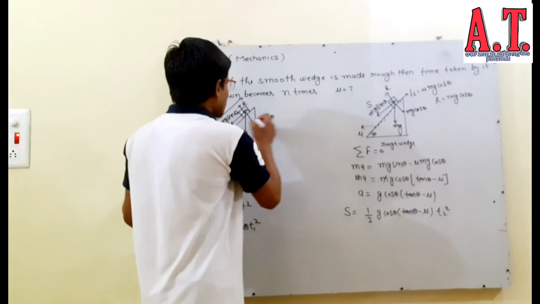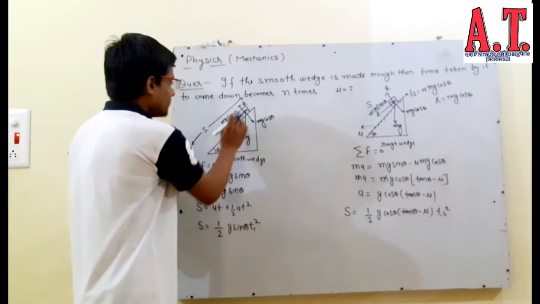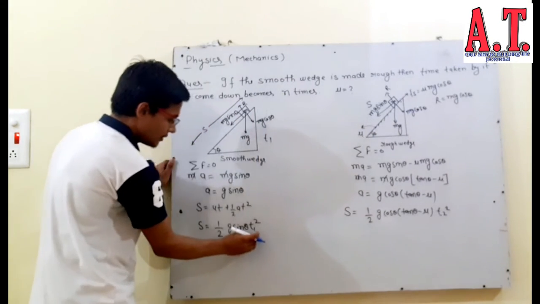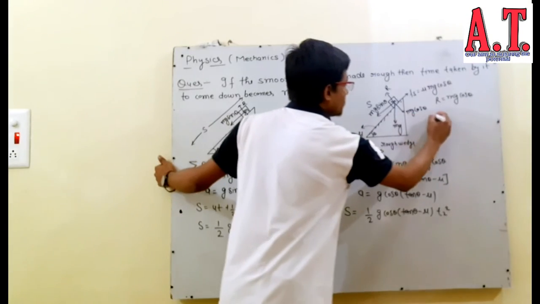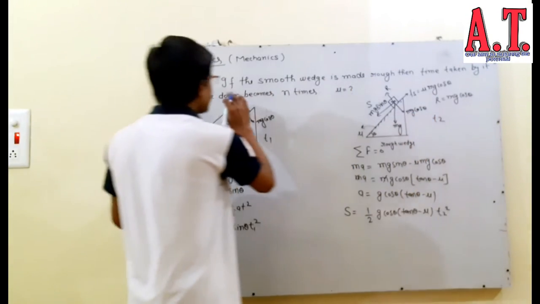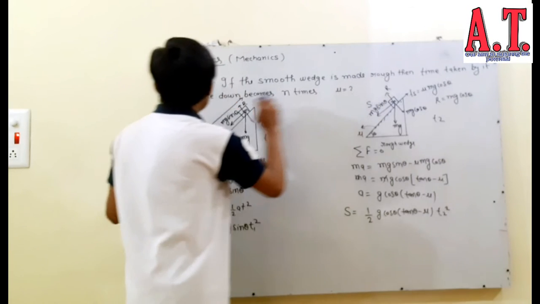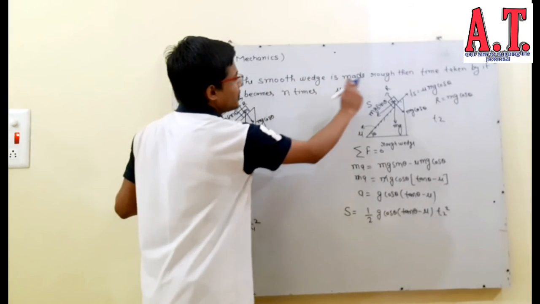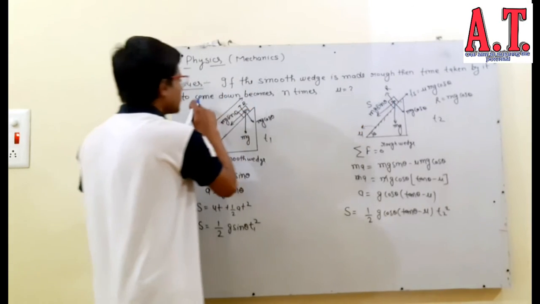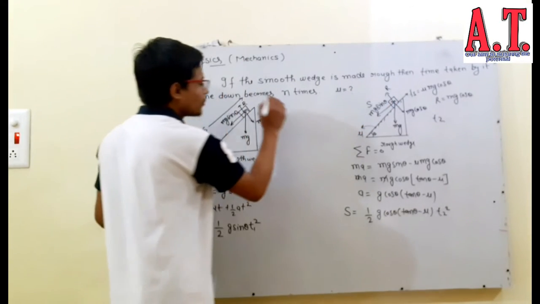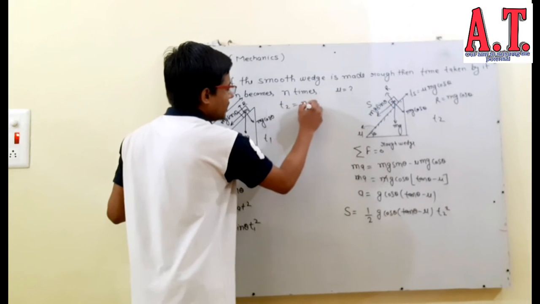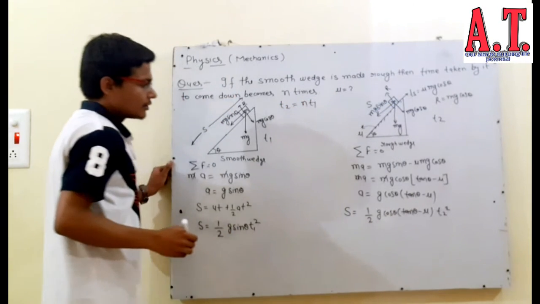Suppose the time taken by this block on the smooth wedge is t1, which I write down here, and here you have t2. According to your question, if the smooth wedge is made rough, then the time taken becomes n times. So what does it state? t2 will become n t1.